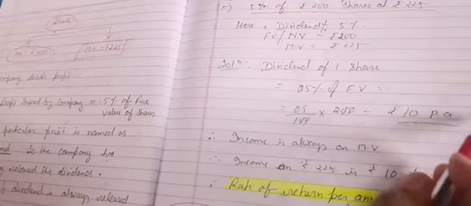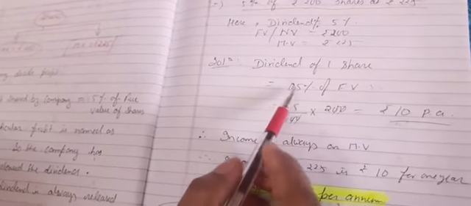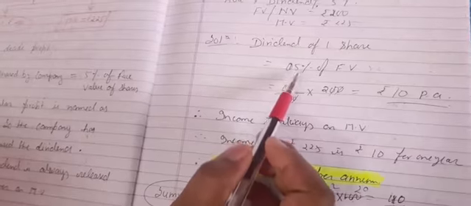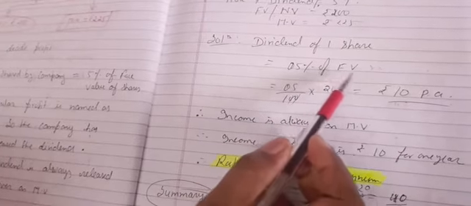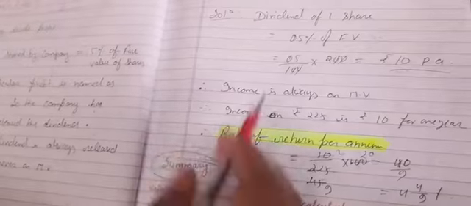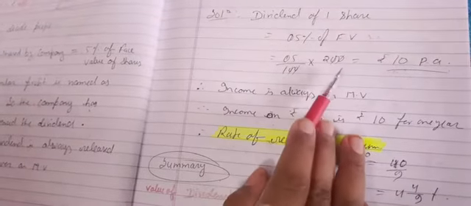So the formula will come, and what is that? Dividend is equal to dividend percent upon 100 into FV into number of shares. I'm going to write this formula on the next page. So in this way we are calculating dividend.